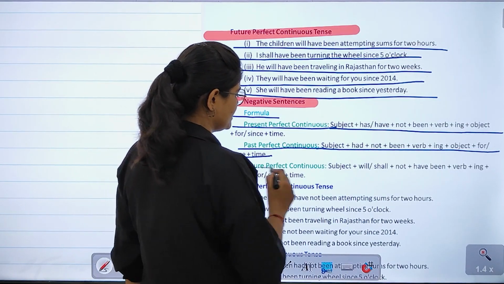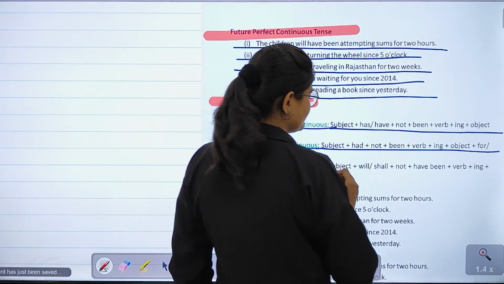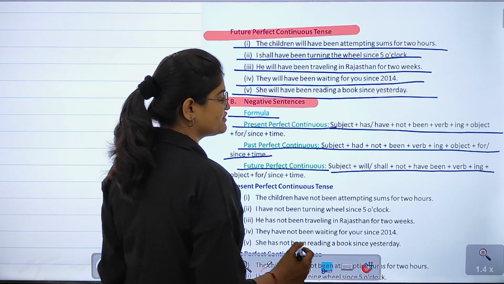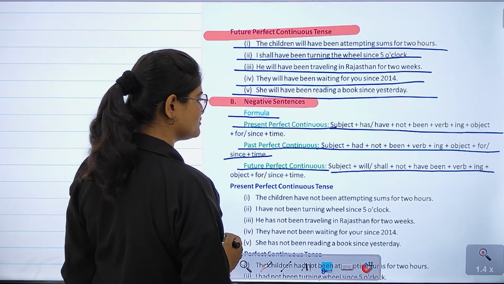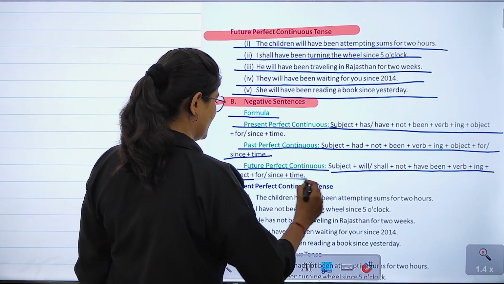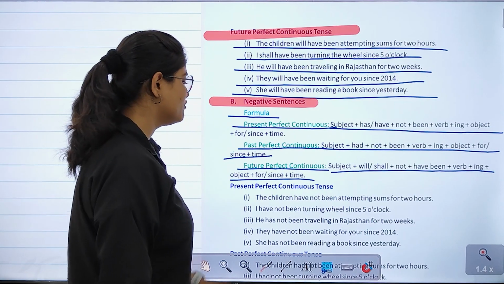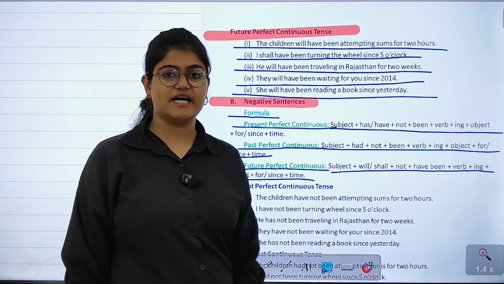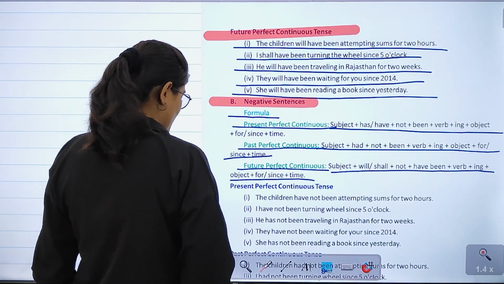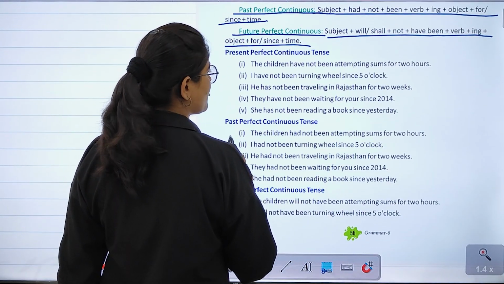Right? After that, the future perfect continuous: subject plus will or shall plus not plus have been plus verb plus ing plus object plus for or since plus time. Right? Moving ahead now.